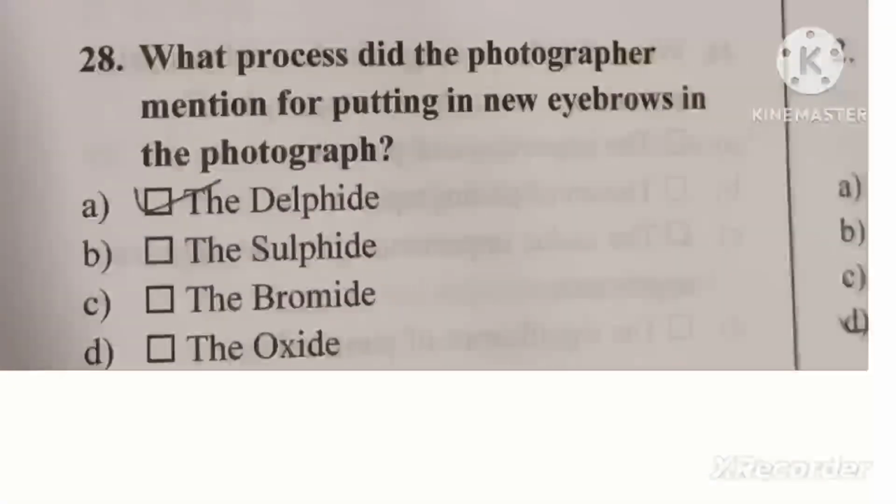The next question is, what process did the photographer mention for putting in new eyebrows in the photograph? So he had mentioned this name. You have to remember that. This is an important question. The Delphi is the correct answer. The next question is, what did the photographer think about the narrator's hairline? So he said that it was too low. Okay, this is also important. If you have read the story carefully, then you can answer this. So he told that it was too low will be the answer.